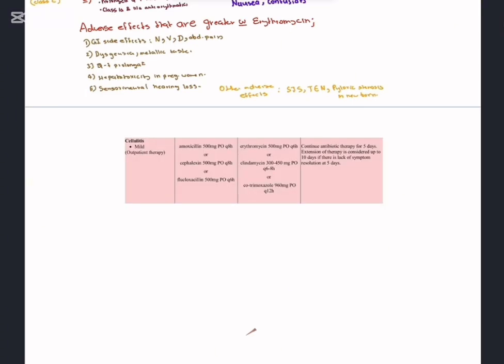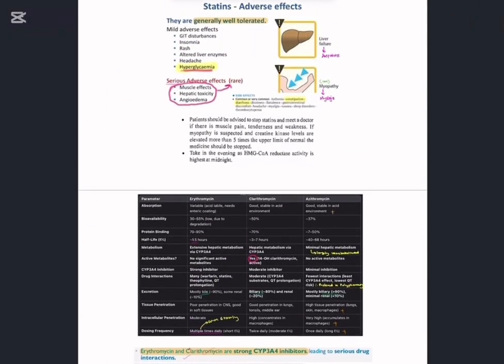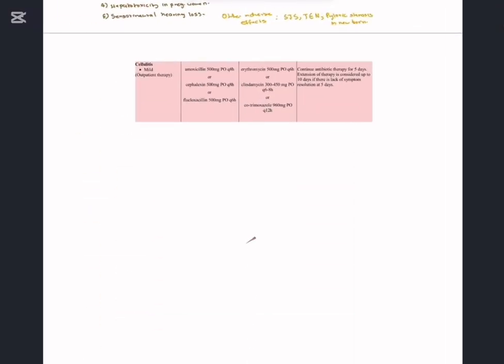In treating mild cellulitis, the first line drugs are the penicillins, which are amoxicillin, cephalexin or flucloxacillin. Generally, in patients who are allergic to beta lactams, erythromycin is given. So we can go for an alternative drug. Yes, that is about the question, and I hope you all understood the discussion. Thank you for listening.